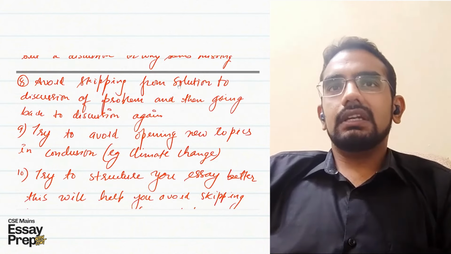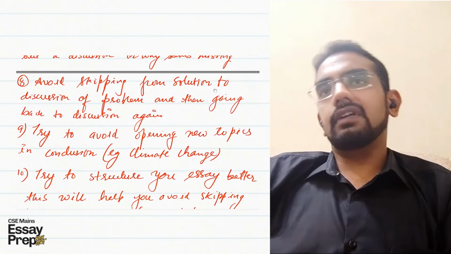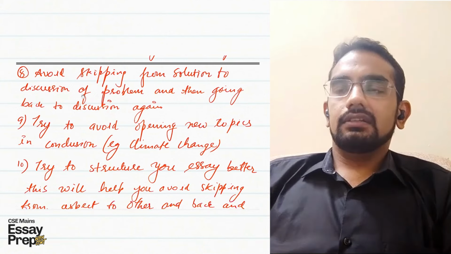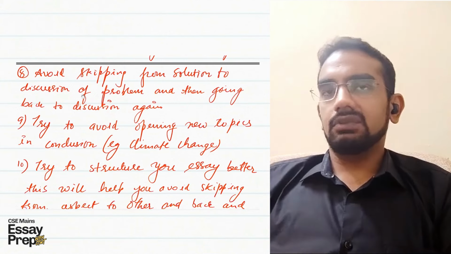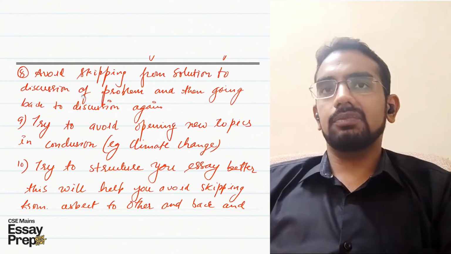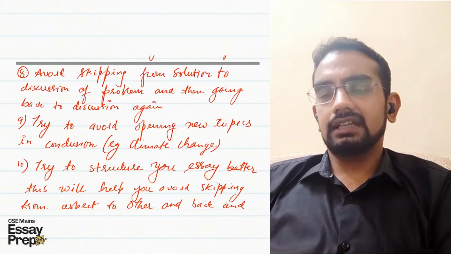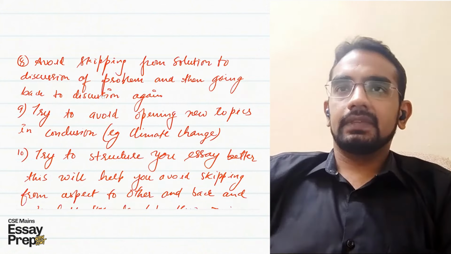Then I could see that you skip to the solution of values in the essay. Like you were mentioning the problems, then you skipped to the solution and then you went back to the discussion of the problem again. This should be avoided. It creates a lot of discontinuity and it hampers the structure of the essay.